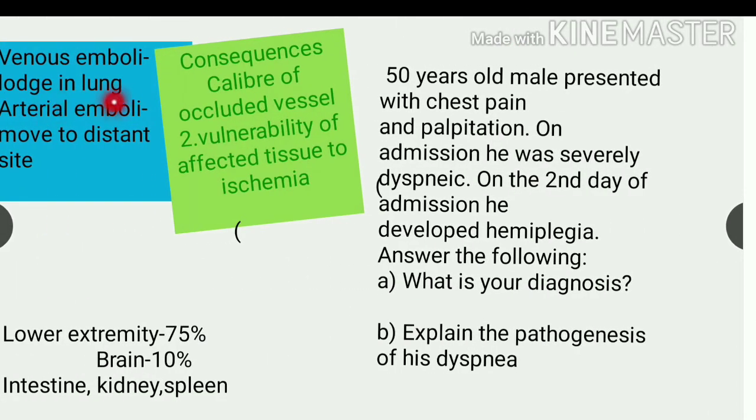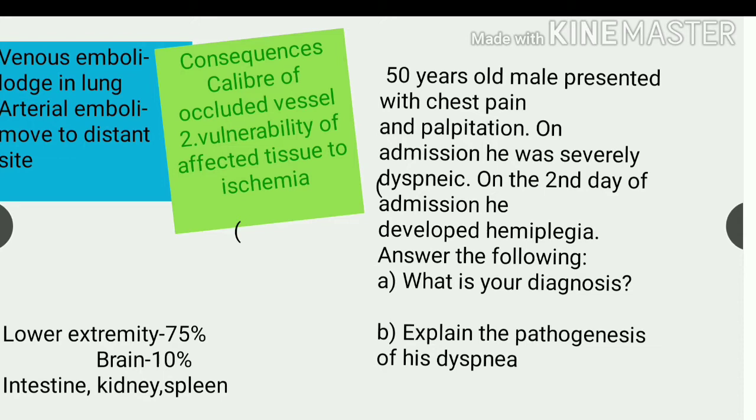Now let's see the venous emboli and the arterial emboli. The venous emboli, the emboli present in the veins, get lodged in the lungs, and the arterial emboli, that is, those present in the arteries, move to a distant site and cause tissue dysfunction. Most of the emboli, that is 75%, get lodged in the lower extremity. Then 10% go to the brain, and they also get lodged in tissues like the intestine, kidney and spleen.